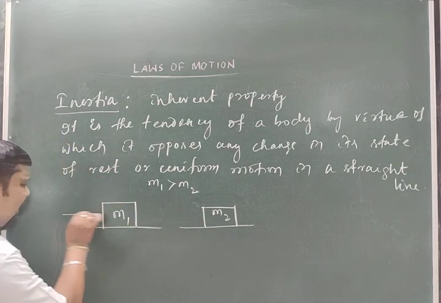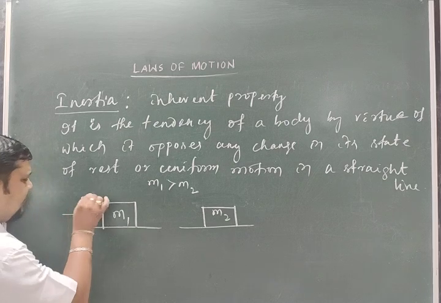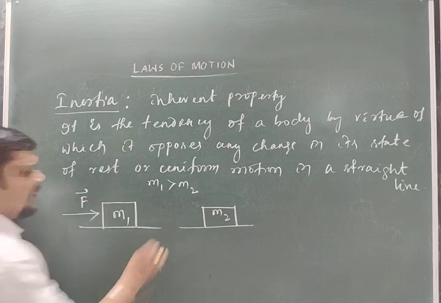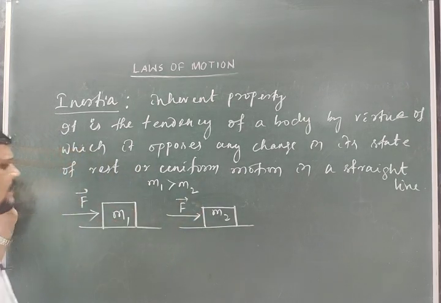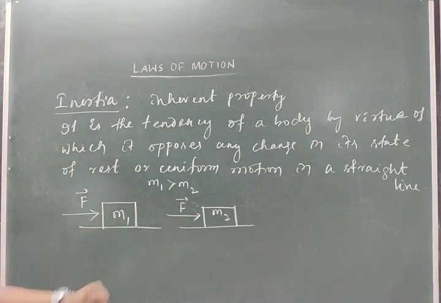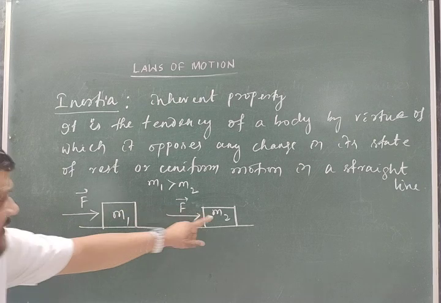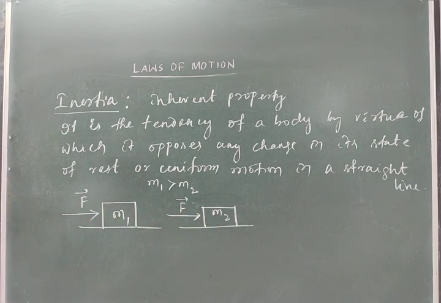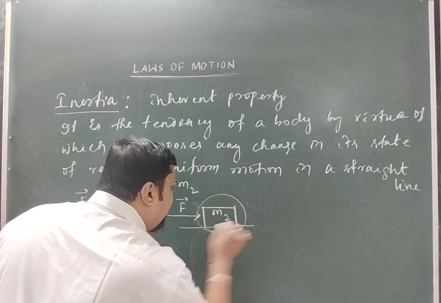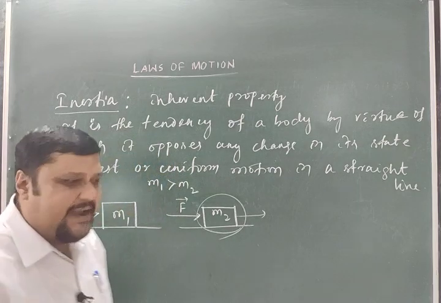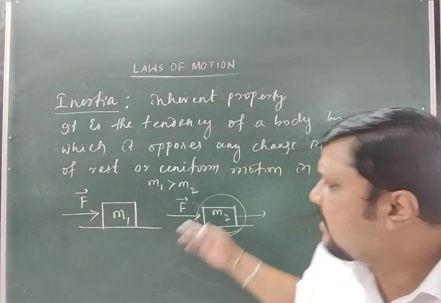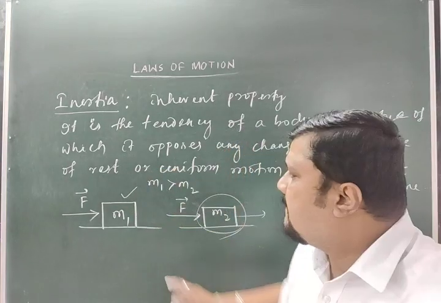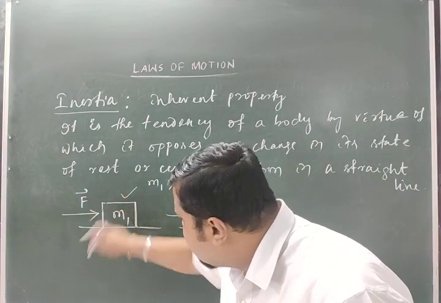If I apply a force on M1, and the same force is applied on the body M2, then we will find that M2 will move with a greater acceleration, its velocity will be more, compared to the massive body.